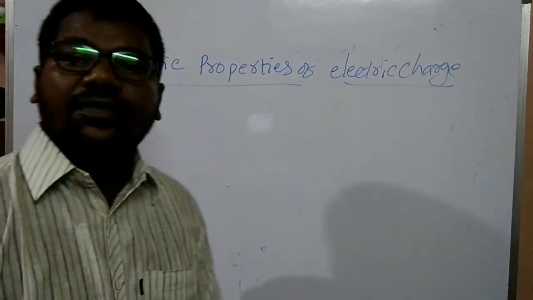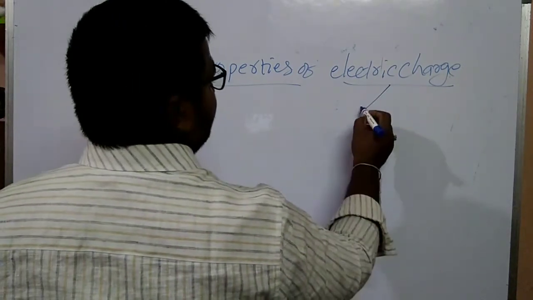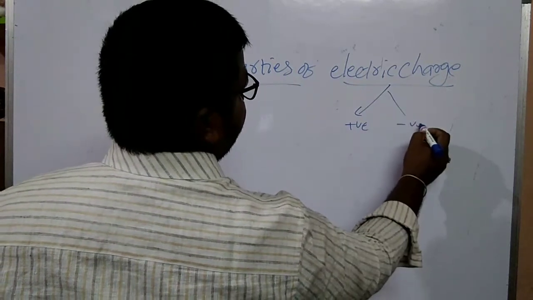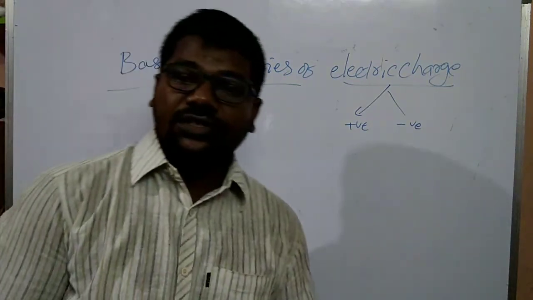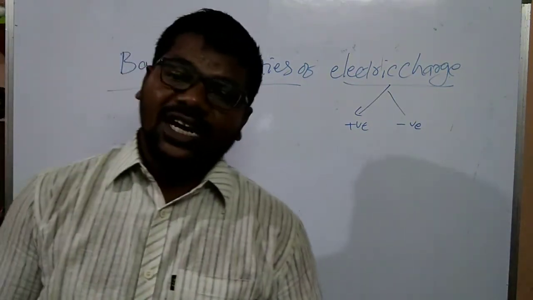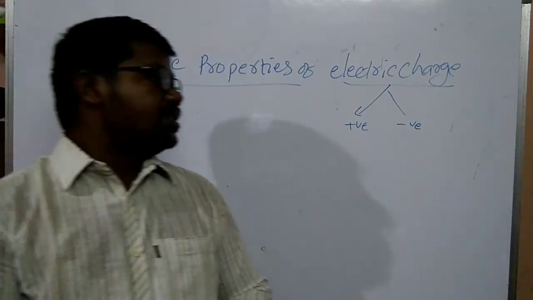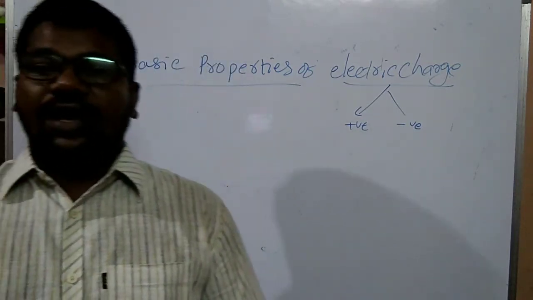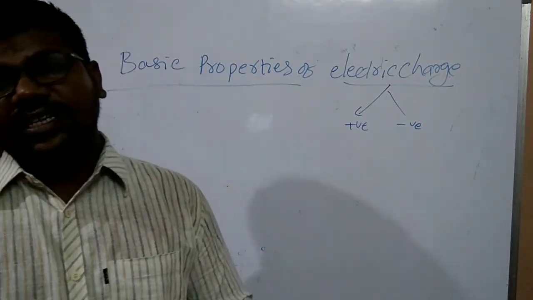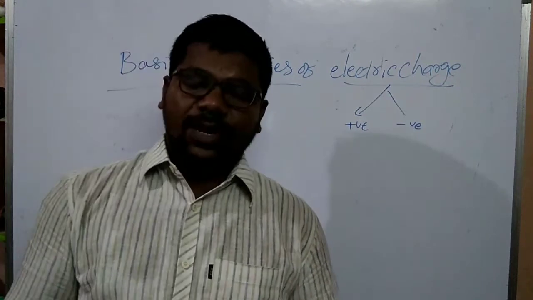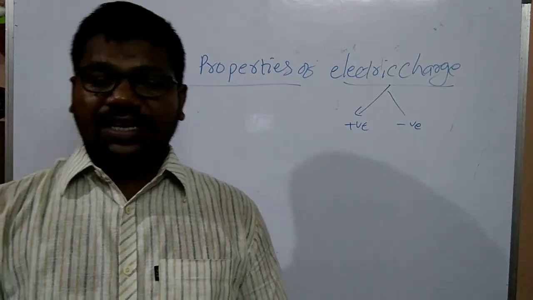Basic properties of electric charge, my children. Electric charges are positive and negative. We know that like charges repel each other and unlike charges attract each other. These electric charges are also deflected in electric and magnetic fields.